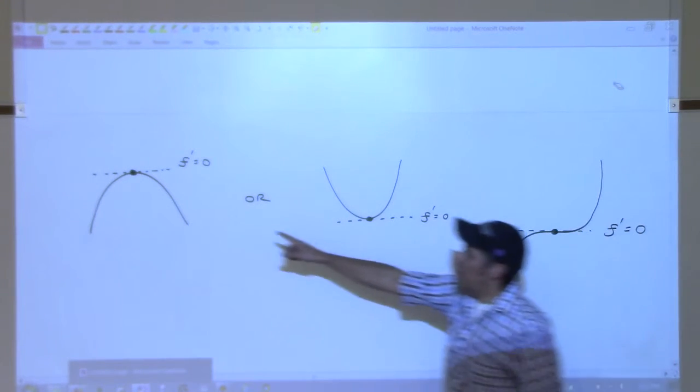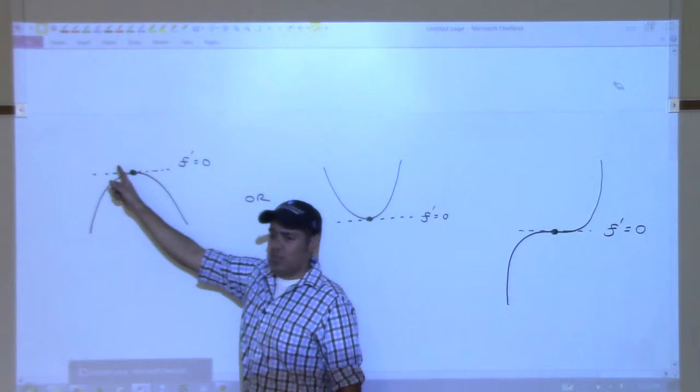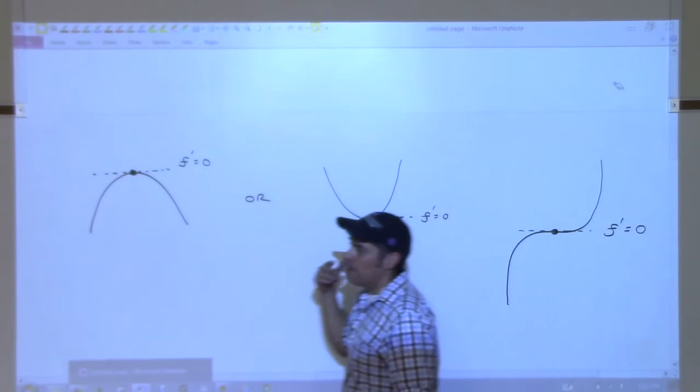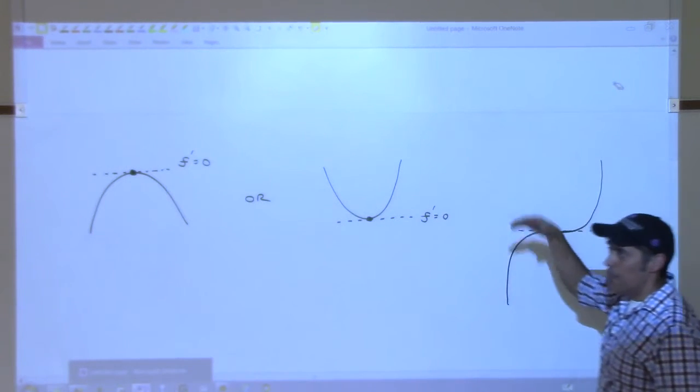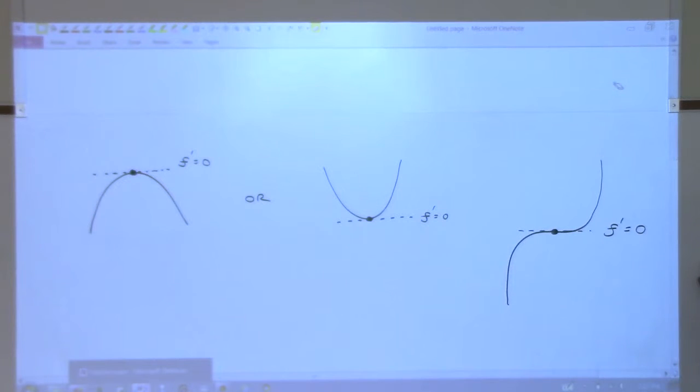Like this has a local maximum here, right? And the derivative is 0. I want you to draw me something that has a local maximum, but the derivative is not 0. Oh, that makes sense. You want to rethink about it a little bit? You just go draw it. You're either right or wrong. It's okay if you're wrong. You're going to be on camera for a few seconds. Go.